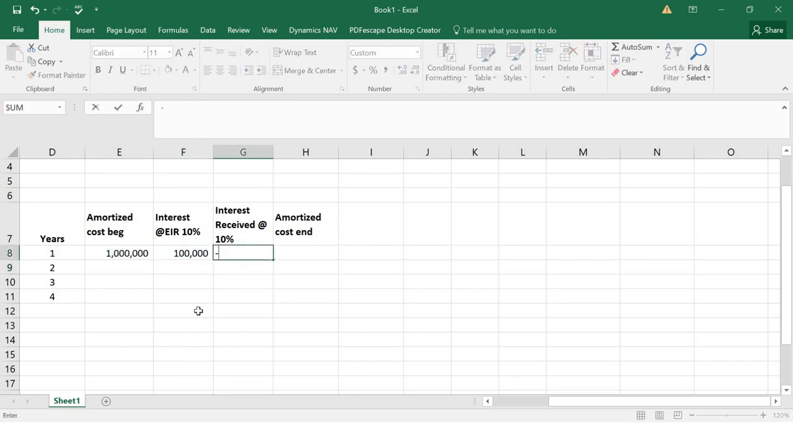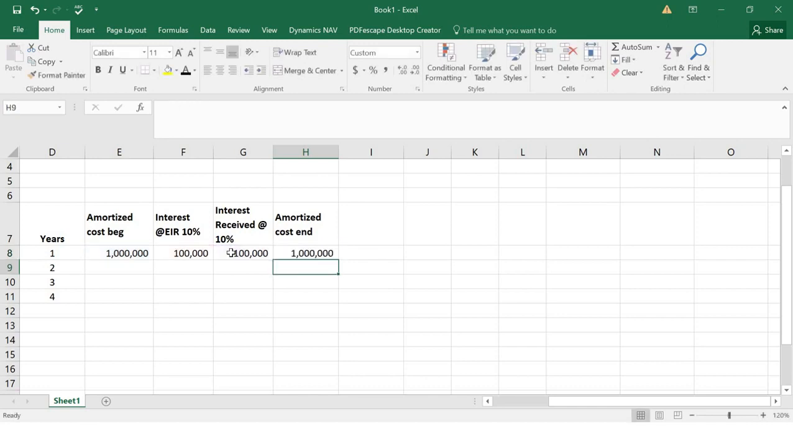Also, you're receiving the cash at what rate? The 10%. That is also on the nominal price. That means you are getting how much? 100,000. So your amortized cost at the end of the year will be how? The opening balance plus amortized cost minus the closing balance. That is also 1 million.